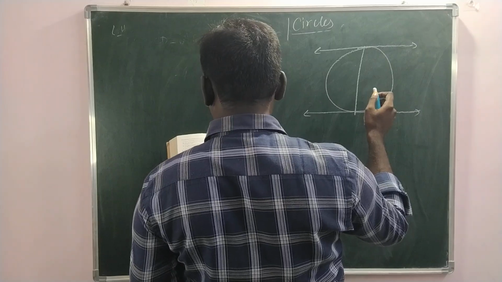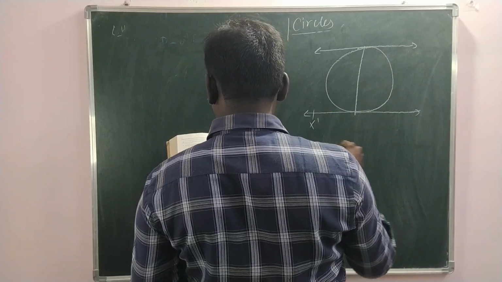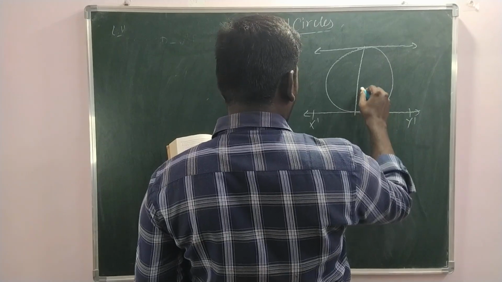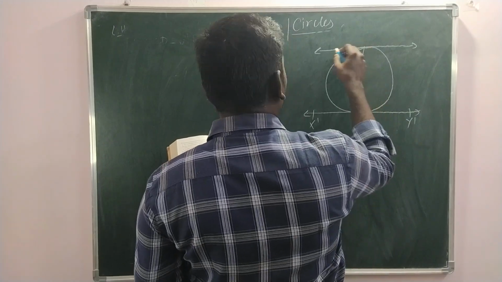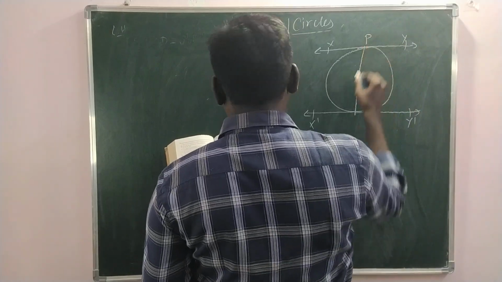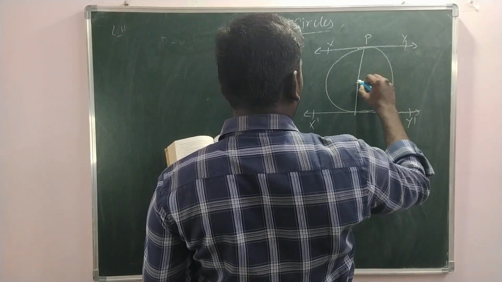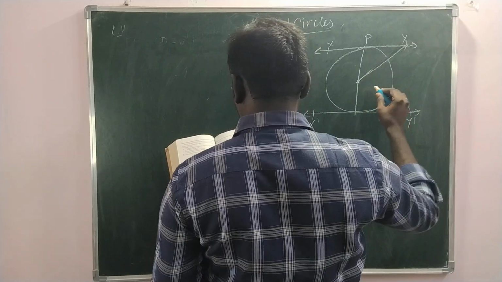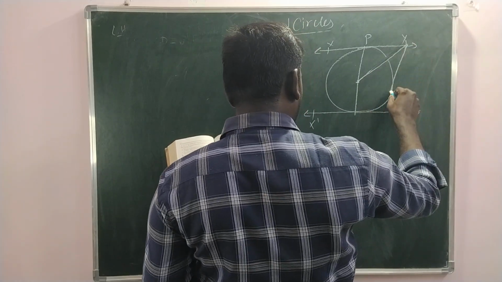Figure 10.13, isn't it? X dash, Y dash. Okay, this is the center, and this is X, this is Y, this is P. And we have a tangent.